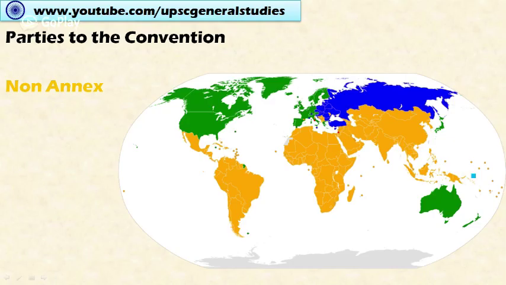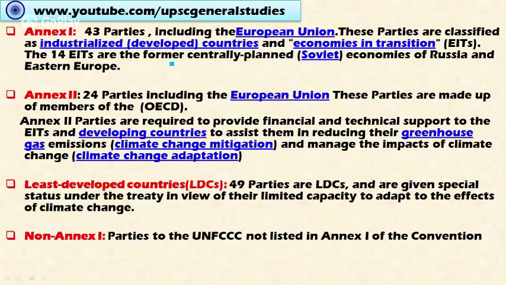Let's look at the annexes. Annex 1 countries include 43 parties. This includes the European Union, and these parties are classified as industrialized or developed countries, and another category of countries is also included in this. These are called economies in transition, and these economies in transition include 14 countries. These countries were former centrally planned Soviet economies of Russia and Eastern European countries. So these countries are called Annex 1 countries, and Annex 2 includes 24 parties, including European Union countries and some of the countries of the OECD.